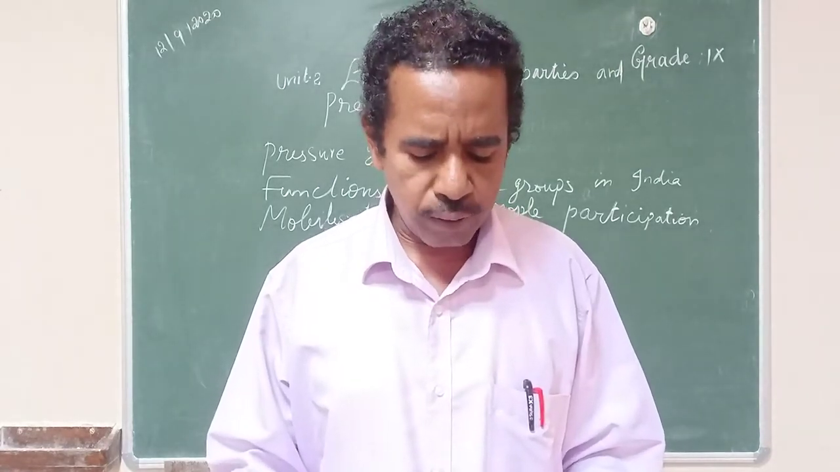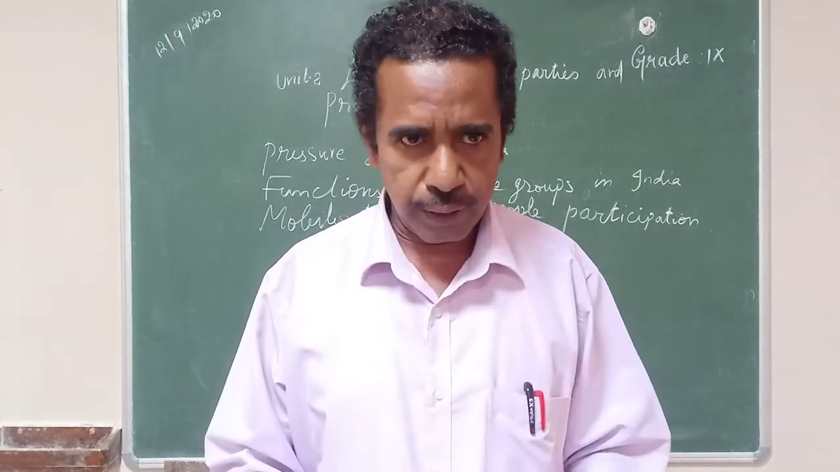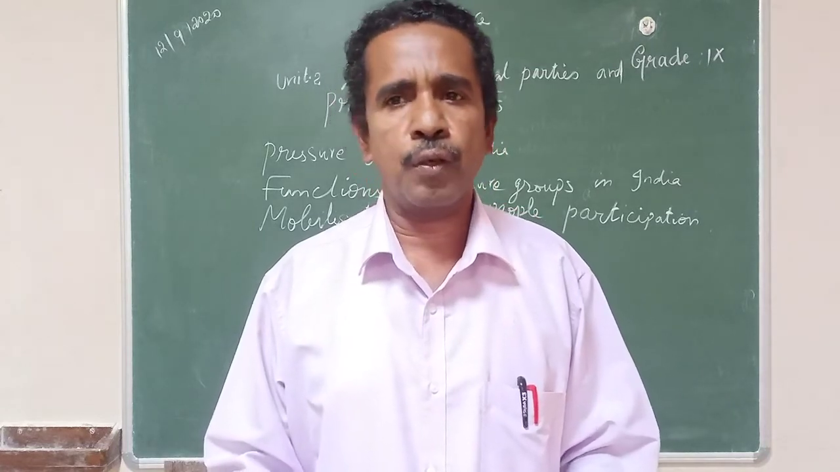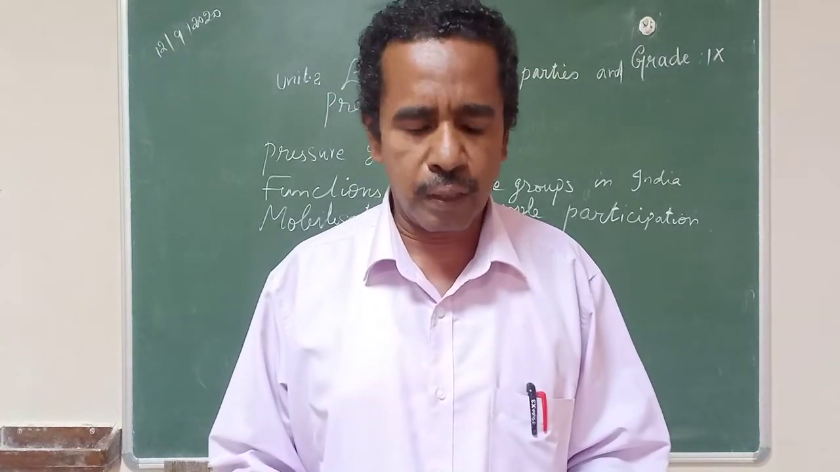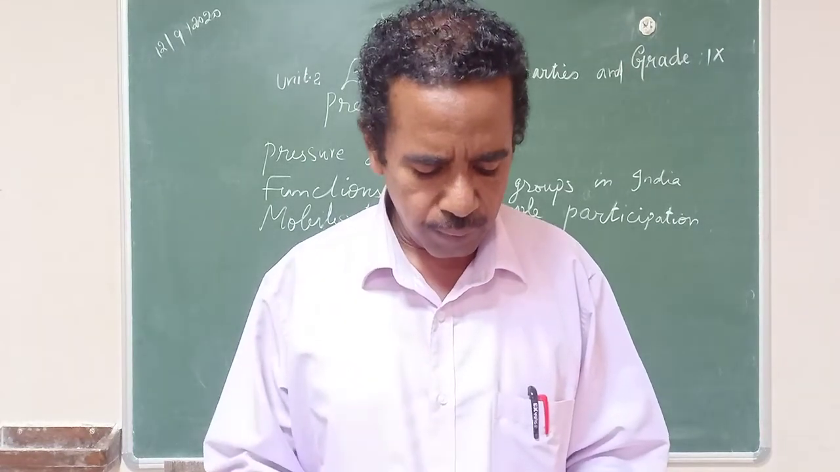Third one, 2 party system. Example, USA. USA is an example for 2 party system. There are 2 parties, ruling party and opposition party, in USA. So it is an example of two-party system.